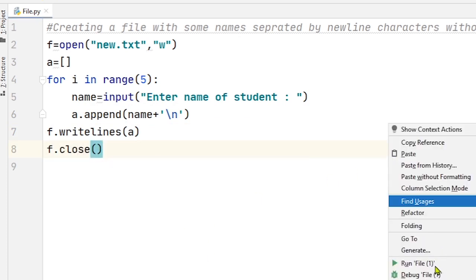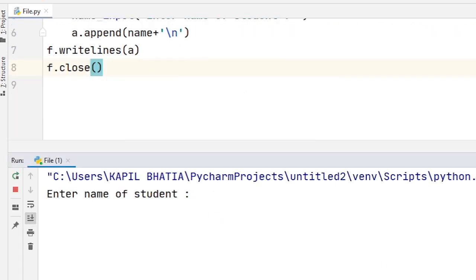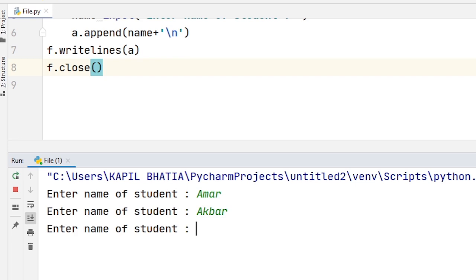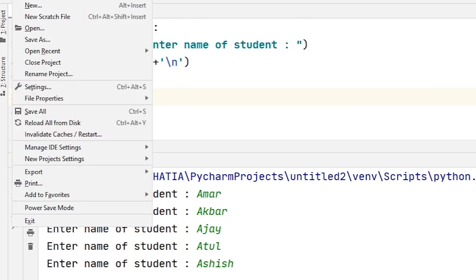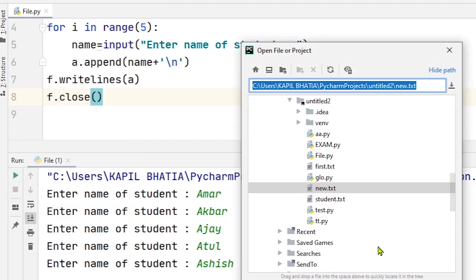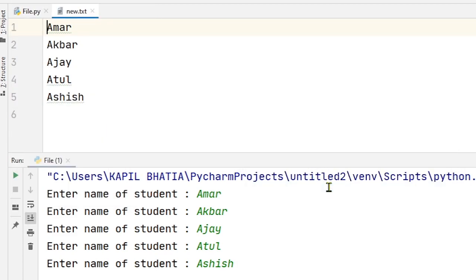Now let's try to run this code. Enter name. Now let's check the contents of the file. For that I open it. The file name is new.txt. Here you can see the contents of the file: Amar, Akbar, Ajay, Atul and Ashish. So I hope you understand how to use the writelines function.